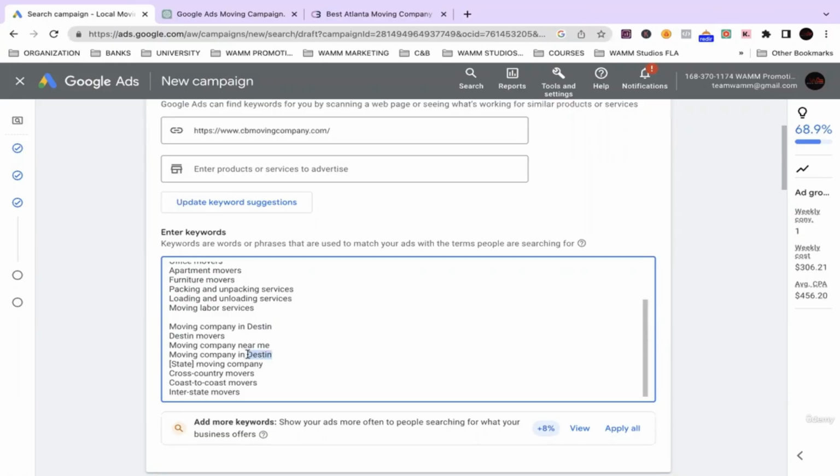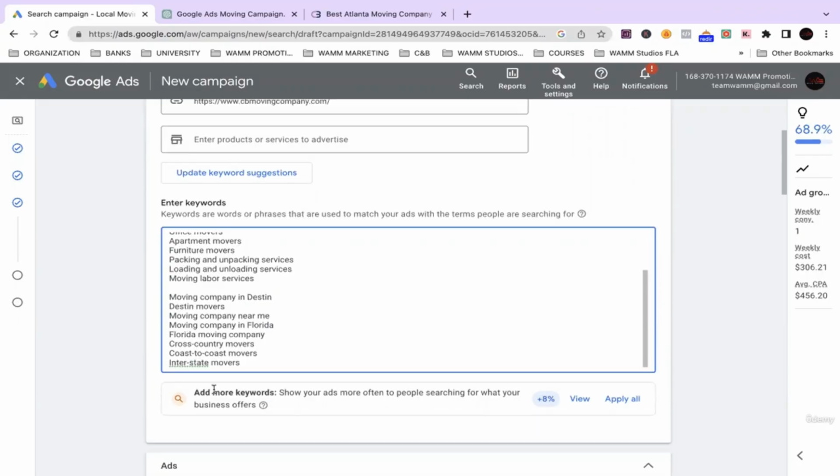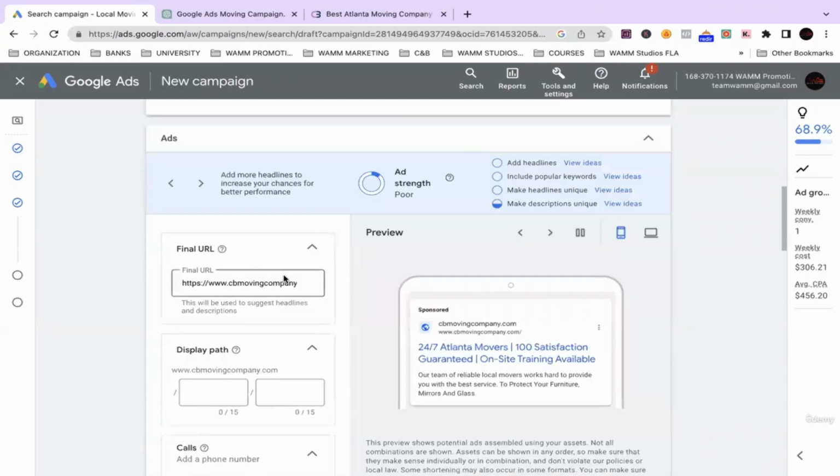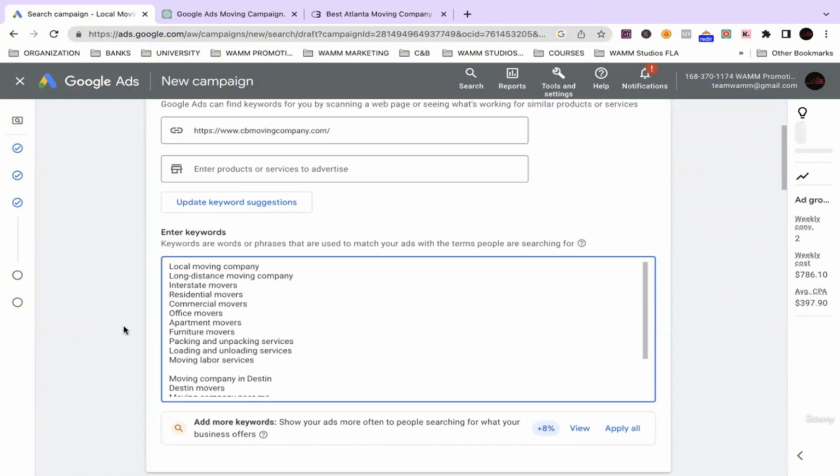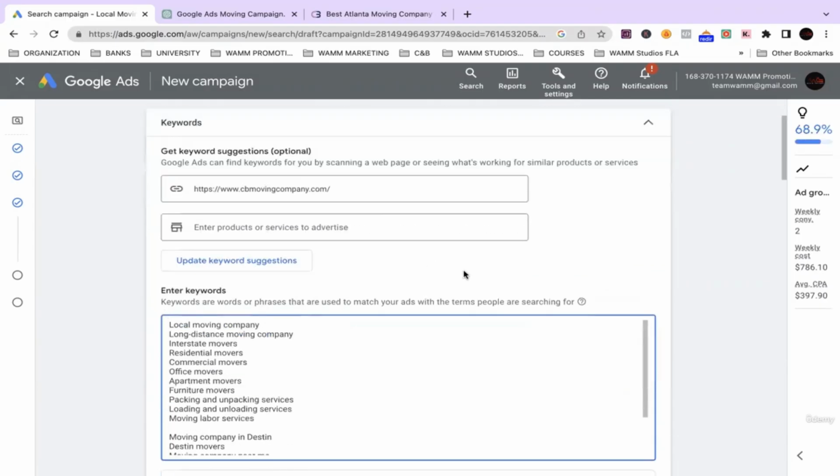Oh, it says state. So I need to put Florida. Boom. All right. So we're going to go with those. All right. And here we are. So these are pretty much the keyword section, guys.